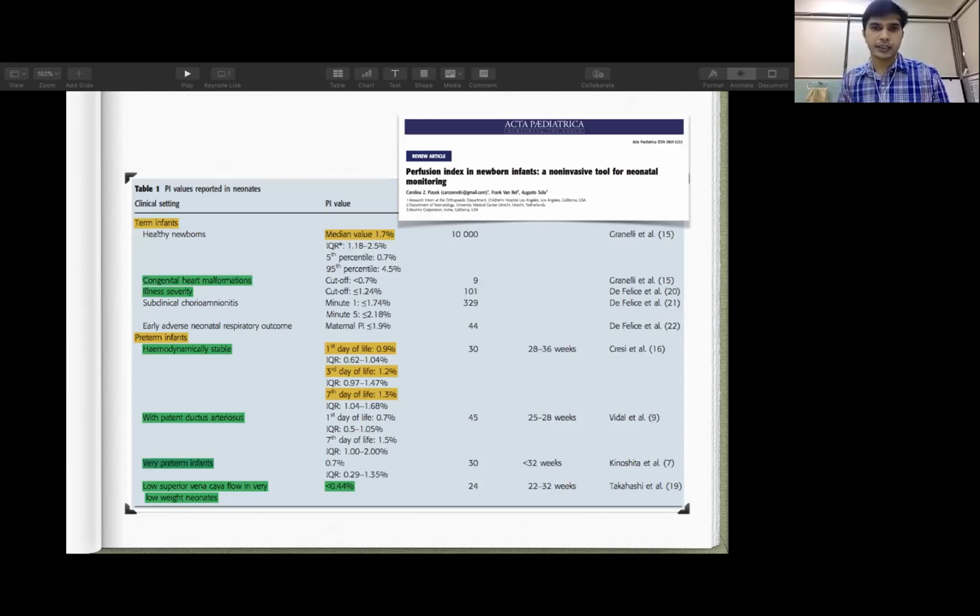So these are the data which is published by an author, and it gives some idea about what can be the cutoff value of PI, and we can think about doing more and more research on the basis of this to identify more data to help so that we can use it clinically also.